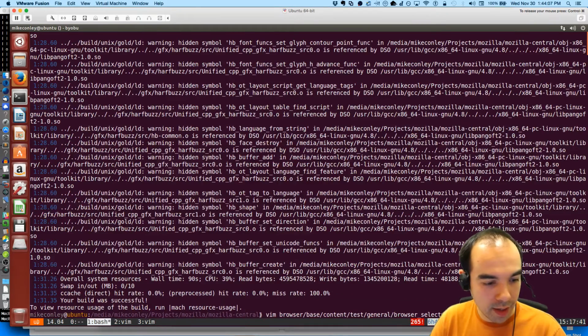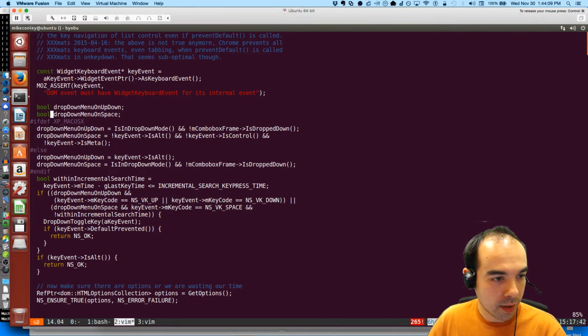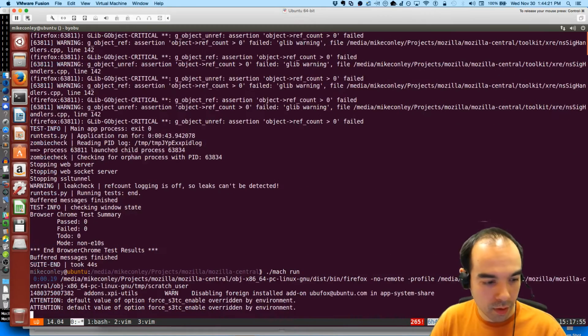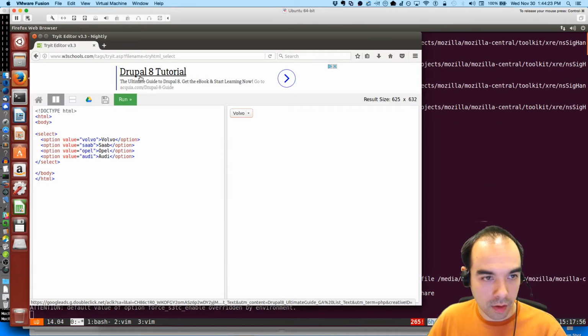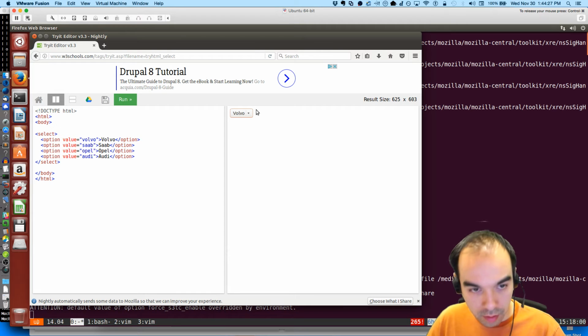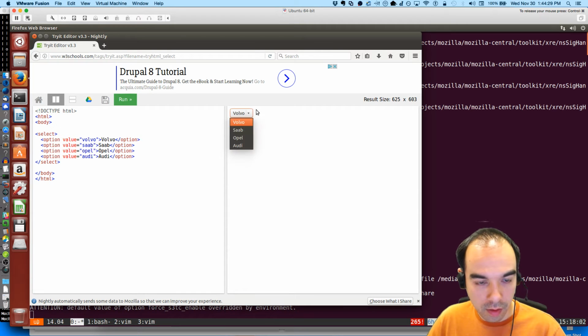So we should be entering here. Key is Alt. Is in drop-down mode. Drop-down menu on space. Like that works.